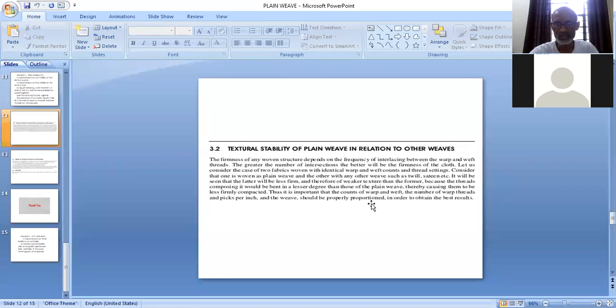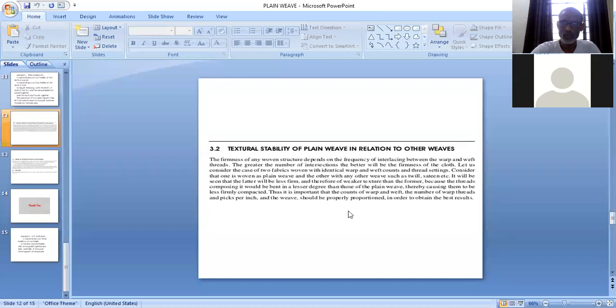इसलिए फैब्रिक में बेस्ट रिजल्ट लाने के लिए जो वीव है उसके अकॉर्डिंग वार्प एंड वेफ्ट काउंट होना चाहिए और उसी के अकॉर्डिंग EPI एंड PPI होना चाहिए. By taking a suitable number of EPI and PPI with suitable counts for a particular weave, in that proportion of the weave, we will get the best results. We will get better textural stability of the fabrics.